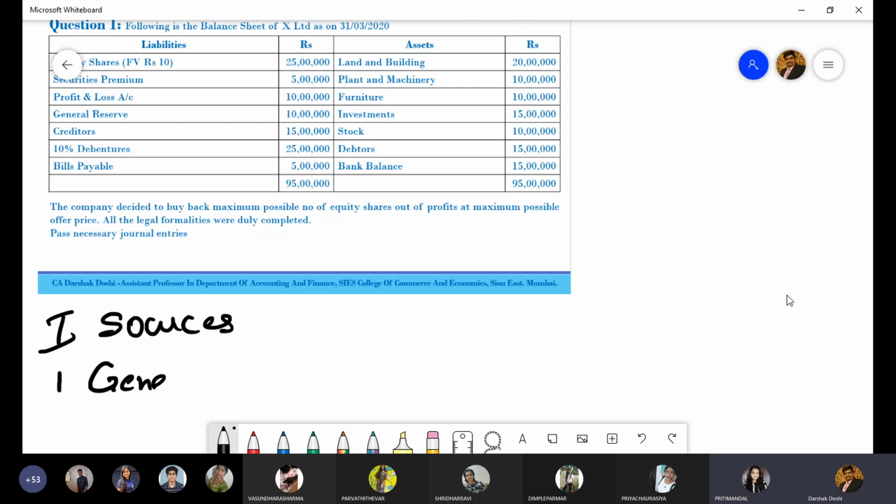We have general reserve 10 lakhs, profit and loss 10 lakhs and securities premium 5 lakhs.